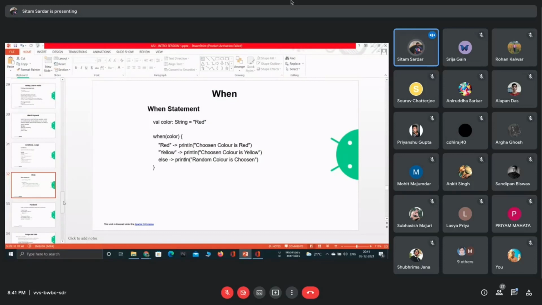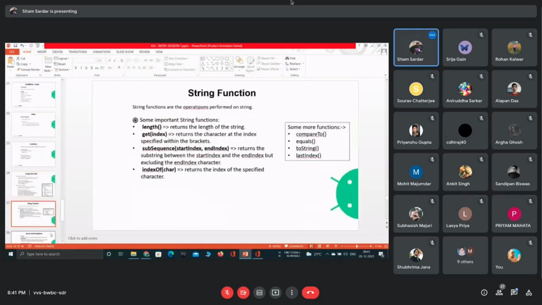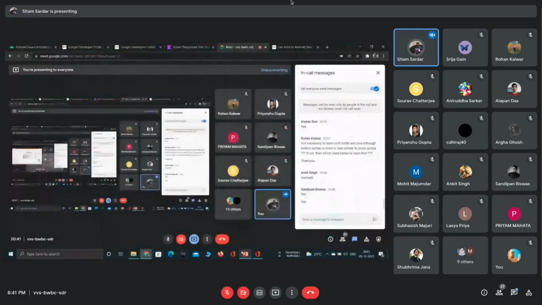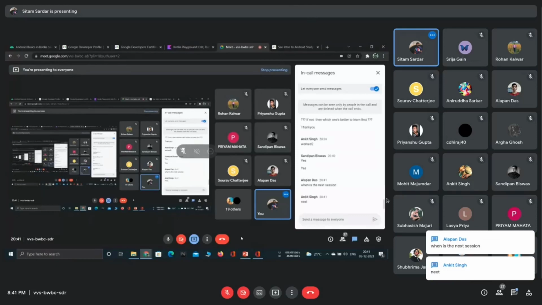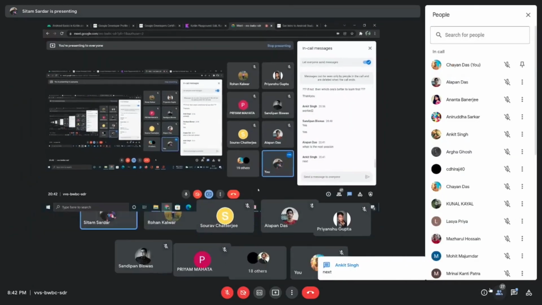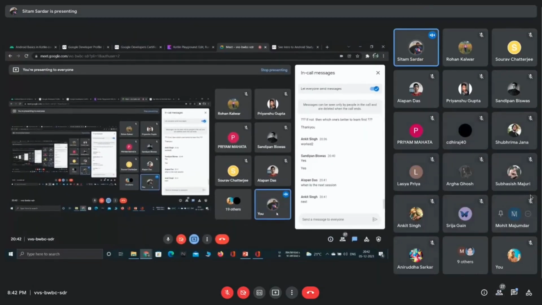I think it's all for today, because some things are also there, like functions and these things. Should I continue, or should I continue with my next session? What do you say? Okay. Actually, for the next session we're thinking to take it on the 10th of December. Today is the 5th, right? So the 10th of December, next session.